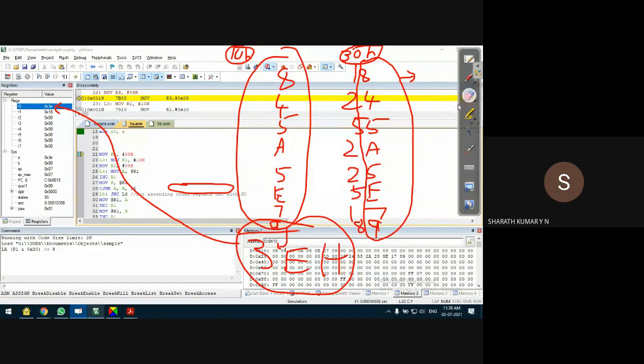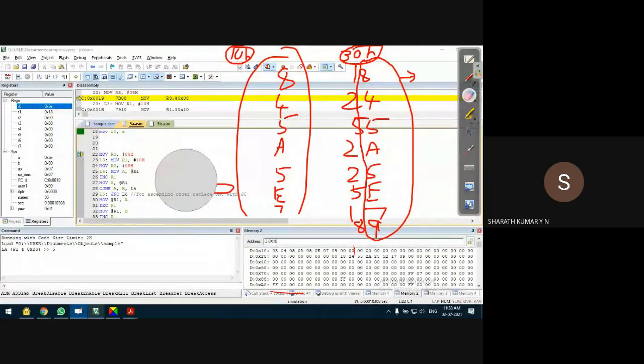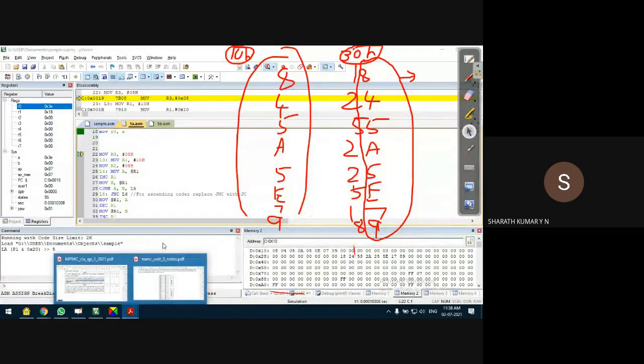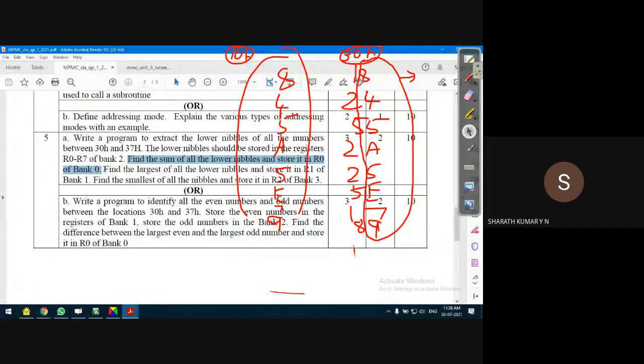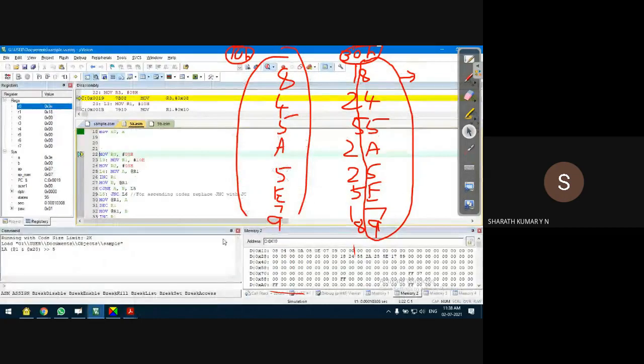Okay, that's fine. Next is 9. Yes, observe this. Next I'll continue the program execution. The next part of the program is to find the largest of all the lower nibbles and store it in R1 of register bank 1. This is the final result. Before that, let's observe these locations.